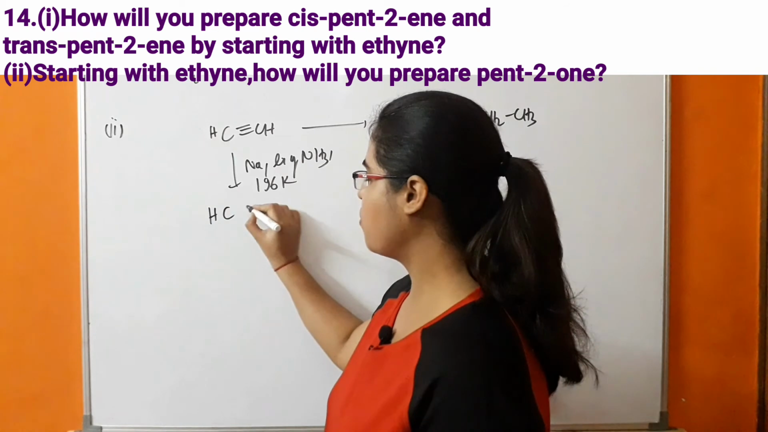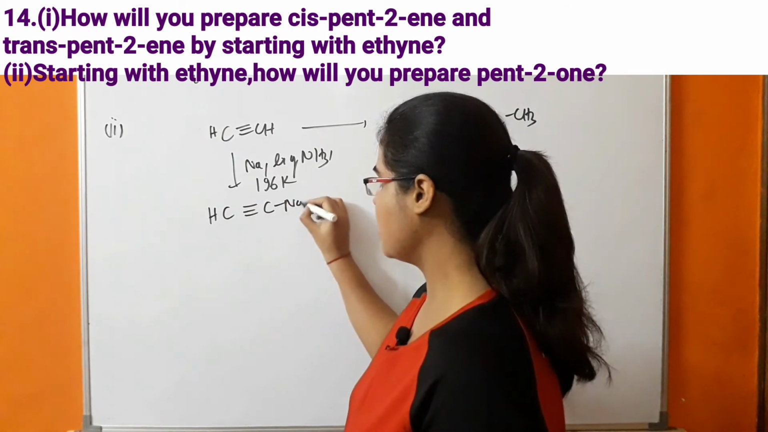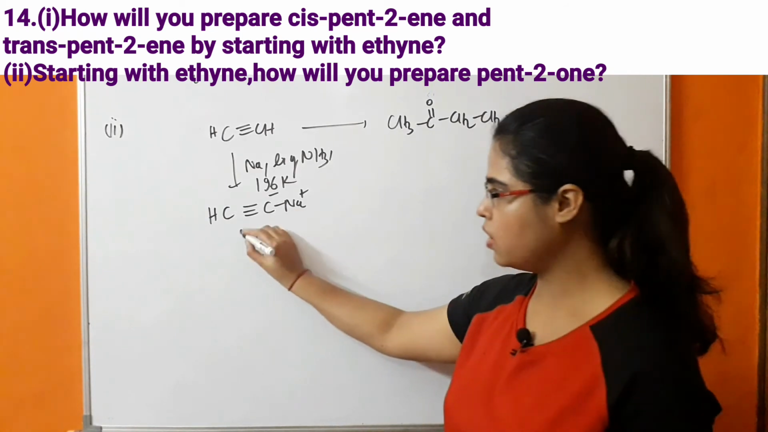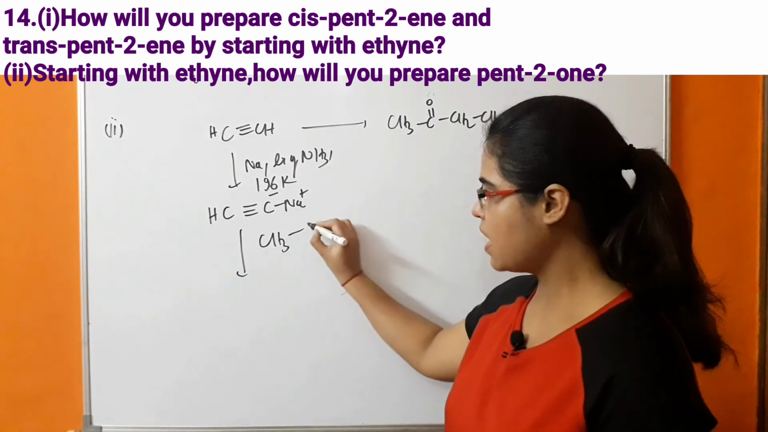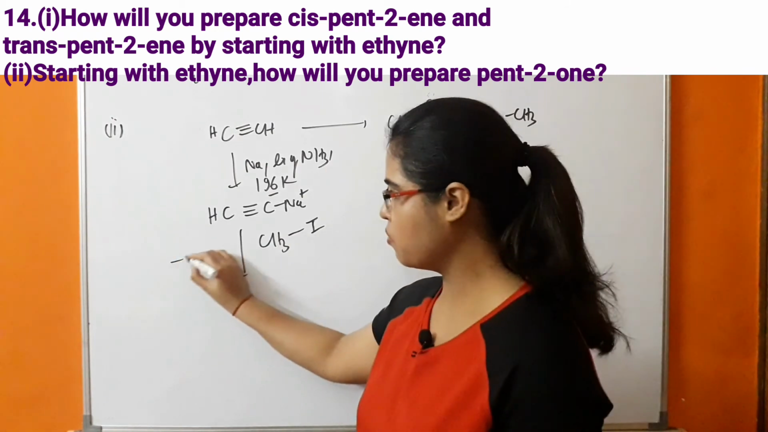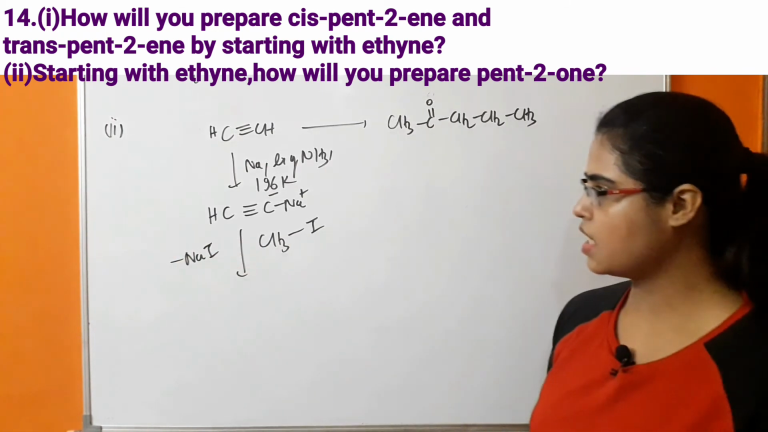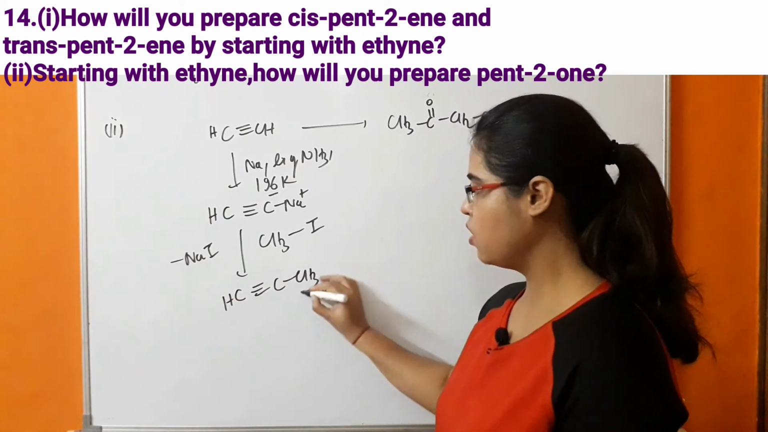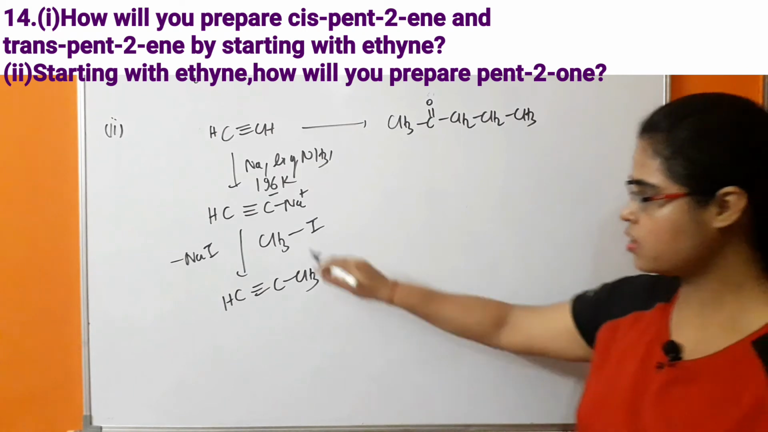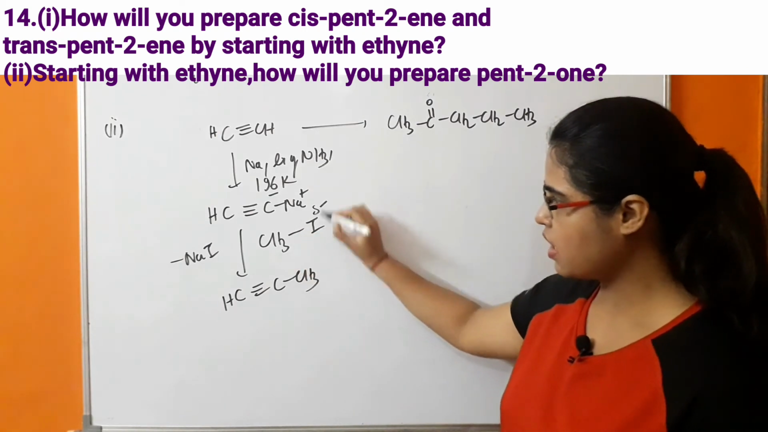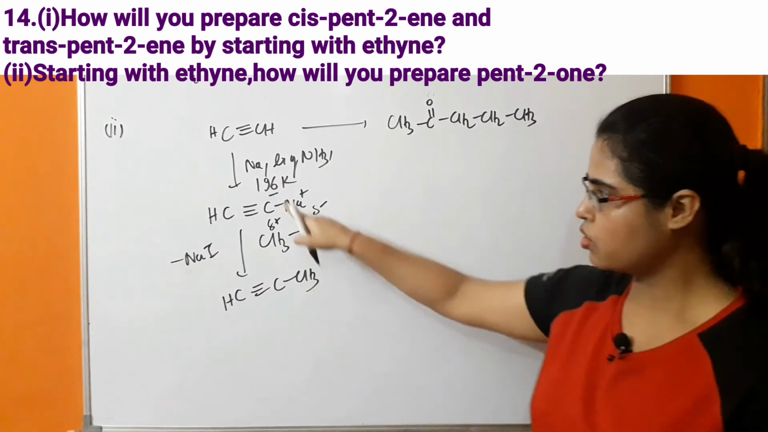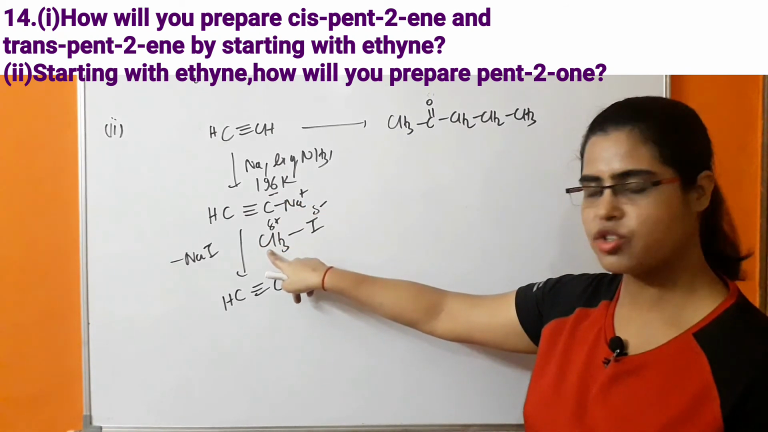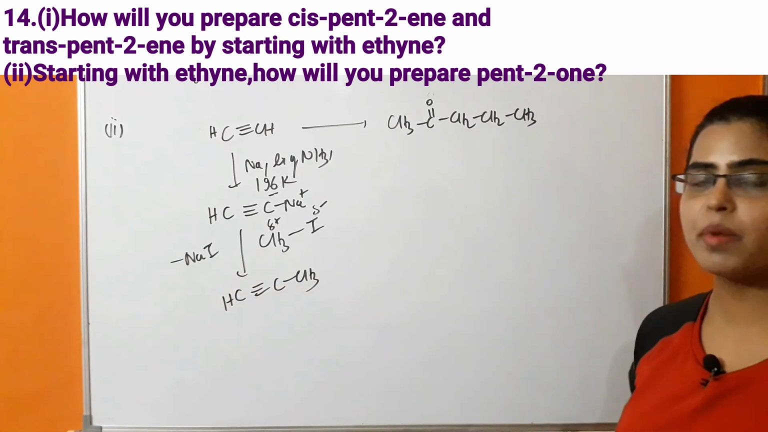There will be formation of HC triple bond CNa, that is sodium acetylide, and because of the polarity of the bond, when it reacts with methyl iodide, there will be removal of NaI. Because of that, propyne will be formed, because there is an electronegativity difference between iodine and carbon. So this carbanion will attack this carbocation, in which there is electron deficiency, due to which propyne will be formed.